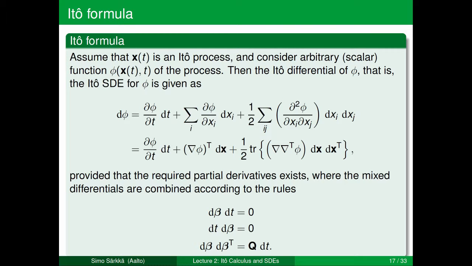How we should proceed is that we should use these rules for simplifying them. The dβ dt terms and dt dβ terms should be set to 0, but the dβ dβ transpose terms should be set to q times dt. The extraordinary thing in this formula is that instead of having only first order derivatives and differentials, we have second order derivatives and differentials here as well.